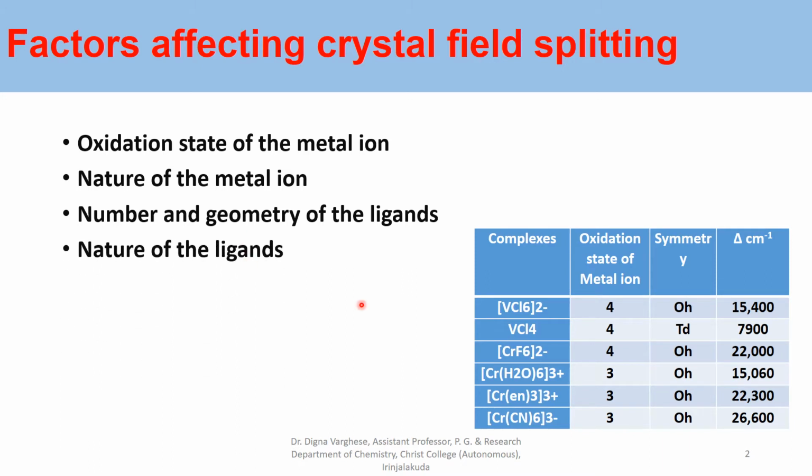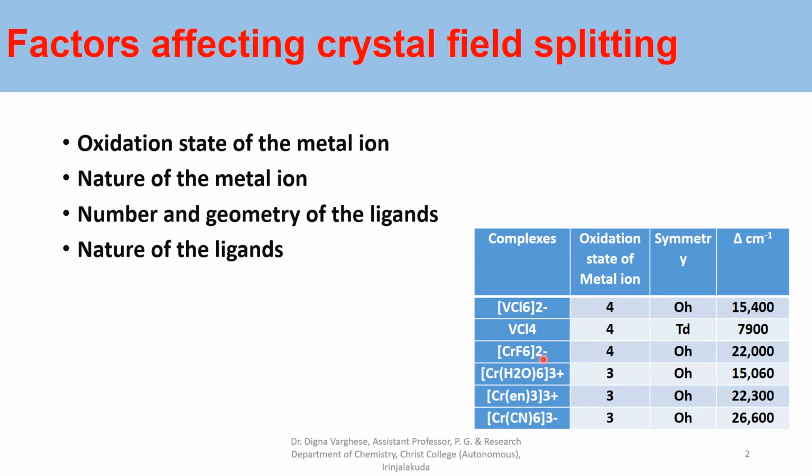You can see here from the table itself, the oxidation state of the metal ion is different. For the same metal ion, its crystal field splitting value is different. For the different metal ions, different values. For the same metal ion with a different oxidation state, the value of delta is different. For the same metal ion, same oxidation state with the same ligand, but its coordination number is different, so its crystal field splitting value is again different.